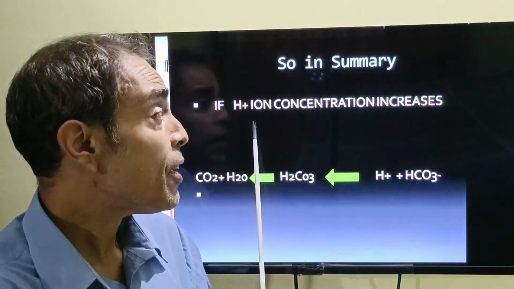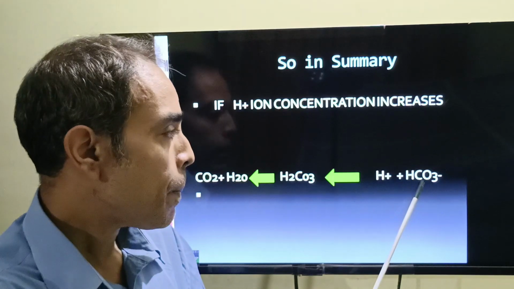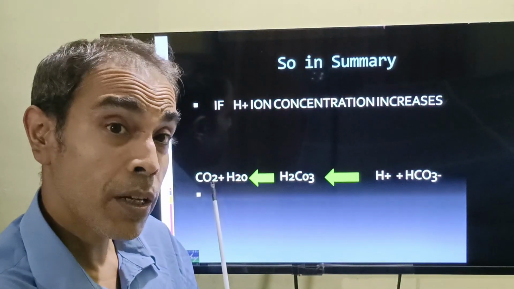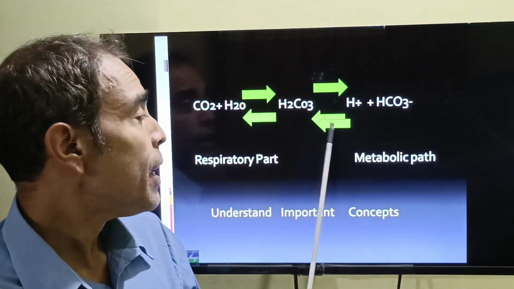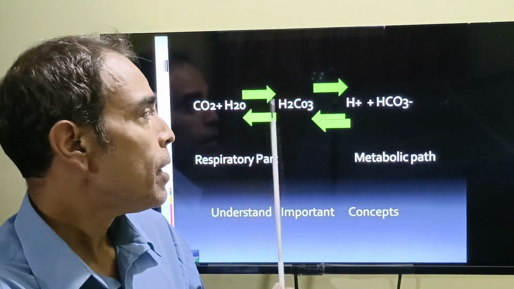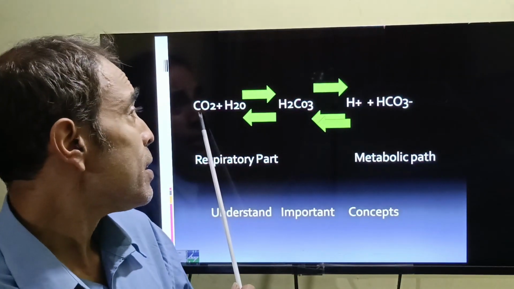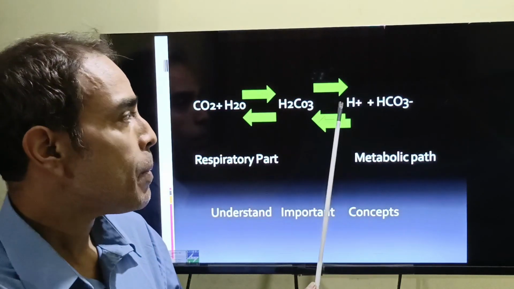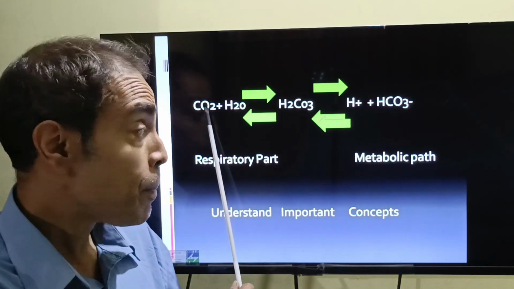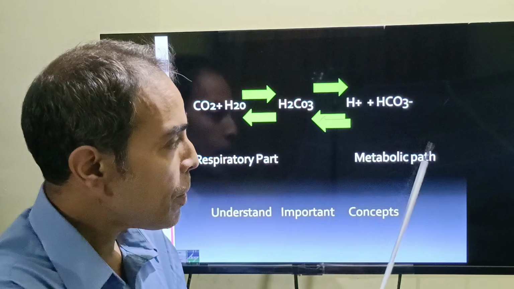So in summary, if hydrogen ion concentration increases, it will bind to bicarbonate to form carbonic acid. This will dissociate into carbon dioxide and water, and this will be excreted through the lung. On the other hand, if the hydrogen ion decreases in the body, then carbon dioxide will combine with water, and it will form carbonic acid again, which will dissociate into hydrogen and bicarbonate. Now you see, this part is CO2 plus water, and this part is hydrogen plus bicarbonate. The part which deals with carbon dioxide excretion is the respiratory part of the equation, whereas this part is the metabolic part of the equation.